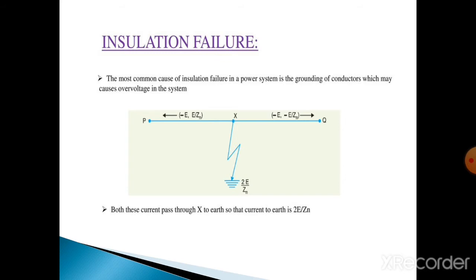We have considered a line PQ, with x a point of ground, where the current is equal to 2E divided by Zn. Both of these currents, in both directions, pass from x to the earth, so that the current to earth is 2 into E divided by Zn. Zn is nothing but neutral impedance. E is nothing but voltage.